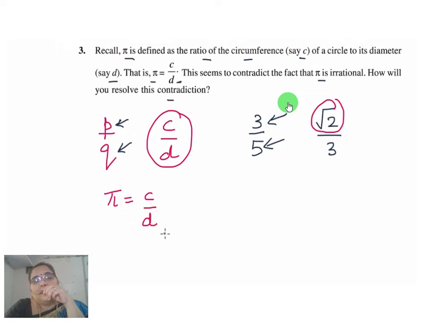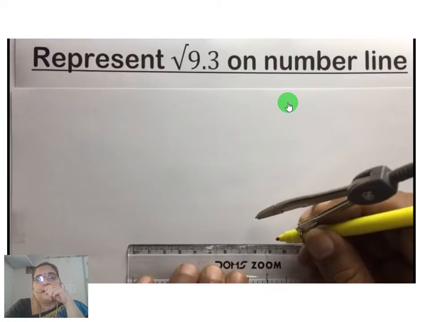So c by d, both the numbers should not be rational. Either d is rational, then c should be irrational, or d is irrational, then c should be rational. So that's why we can say pi is an irrational number.